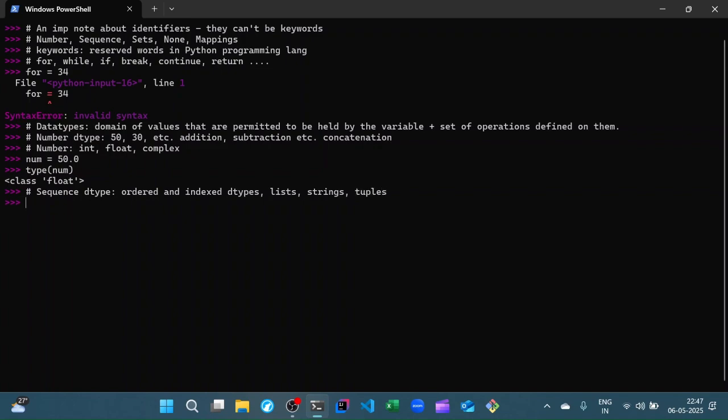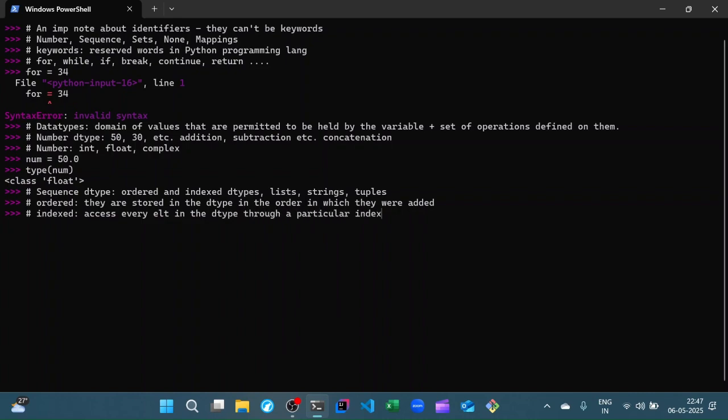Now, what do I mean by ordered and indexed? By ordered, I mean that they are stored in the data type in the order in which they were added. All of the values are stored in the data type in a particular order, and we can access every element in the data type through a particular index or location.